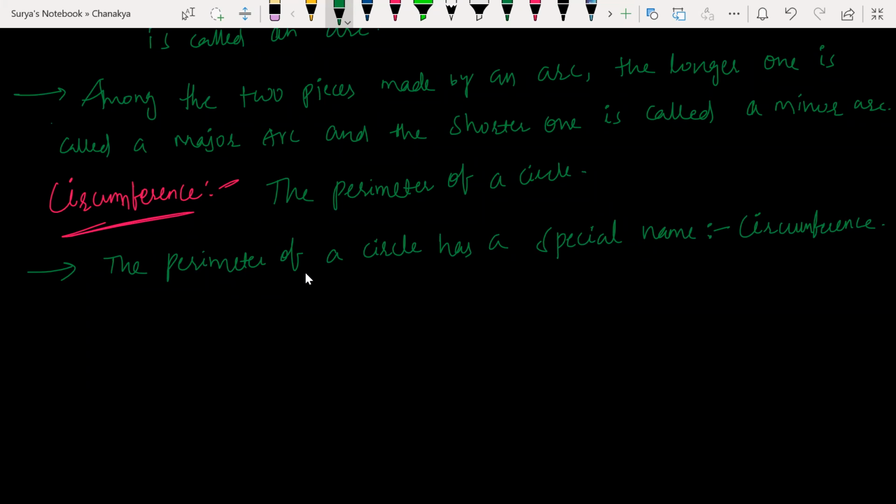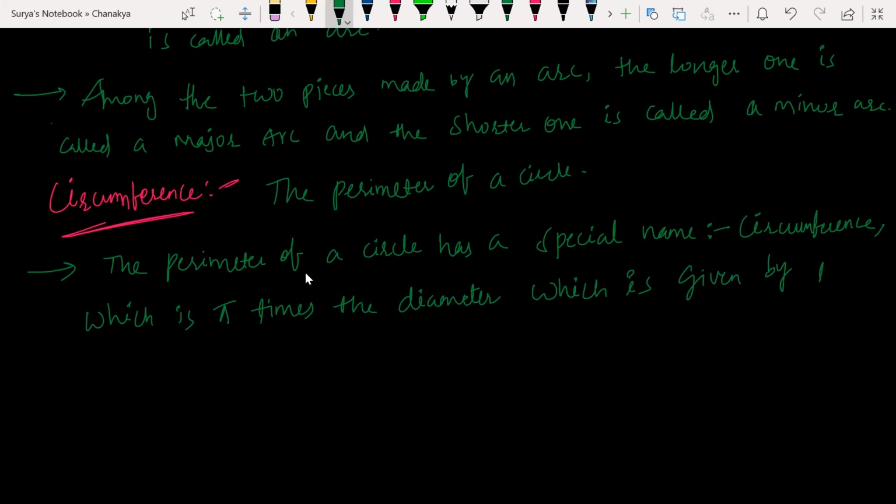And circumference, you write, is pi times the diameter. Pi times the diameter. Pi is 22 by 7. Okay, sir. It is given by the formula.